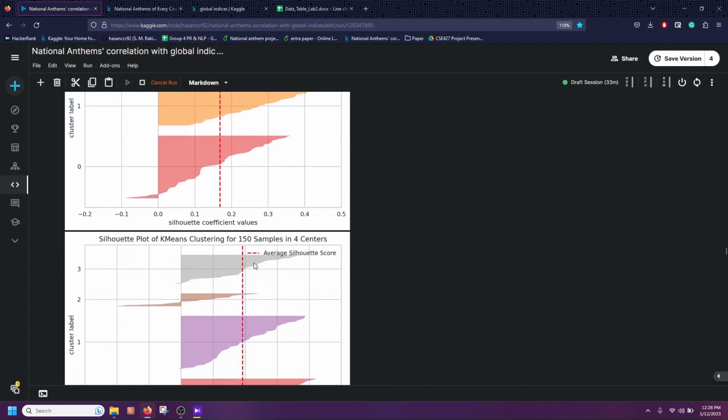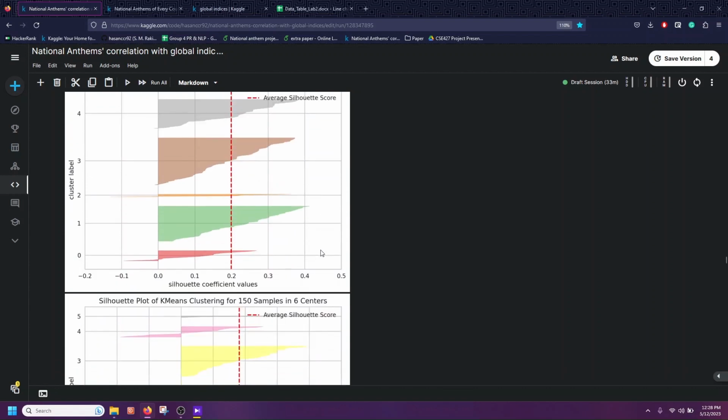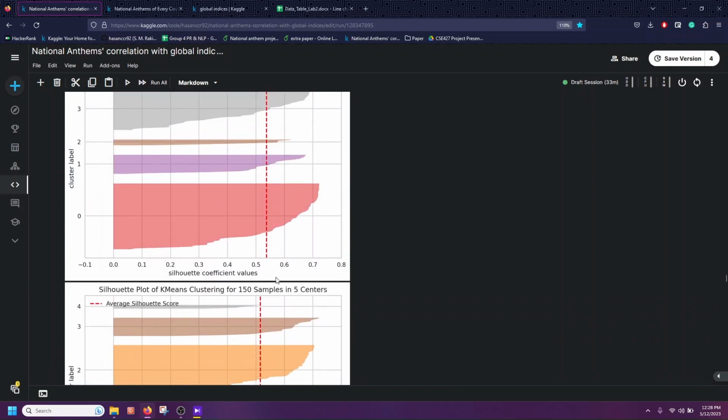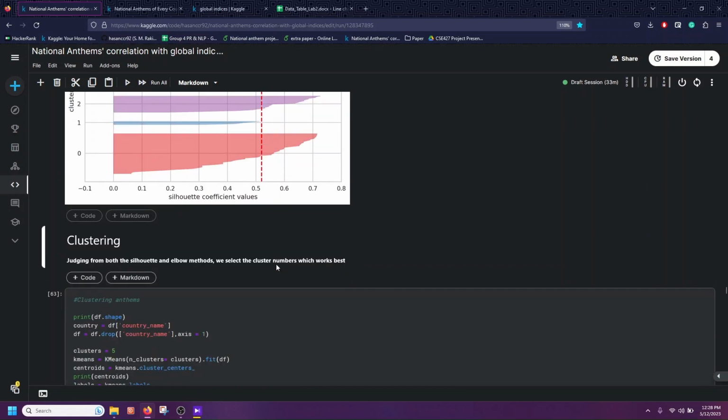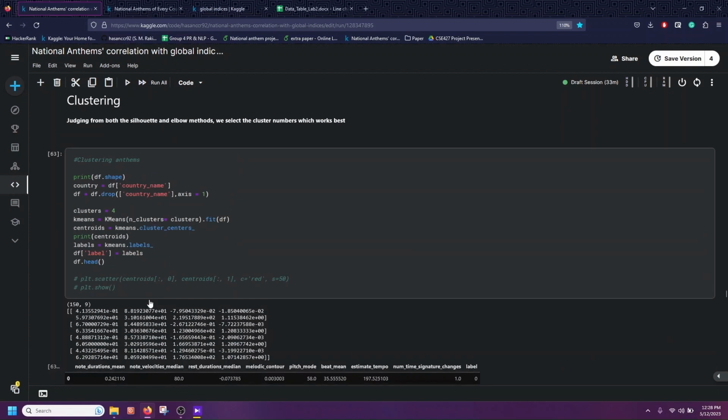So in four centers, the silhouette plus is showing a good score. Also here, in four centers it is showing a better score. So I'll take 4 in this case. In case of the suicide index, I'll take 4 clusters each. Let's cluster them now.